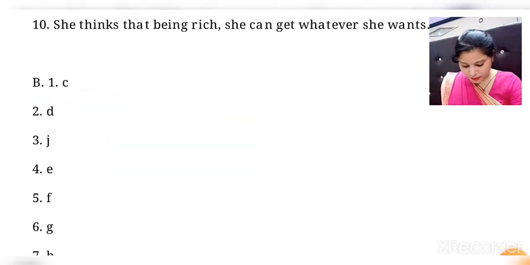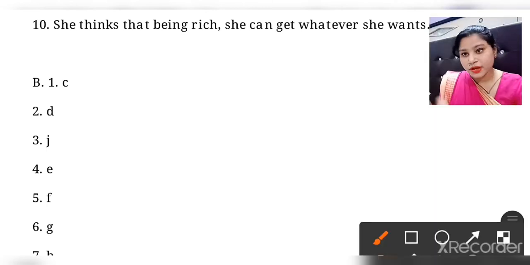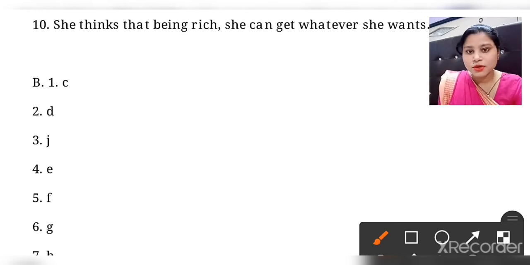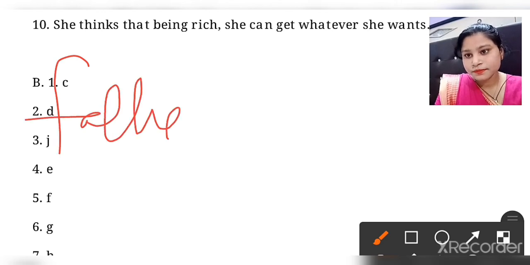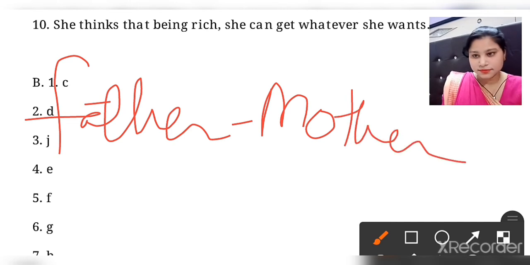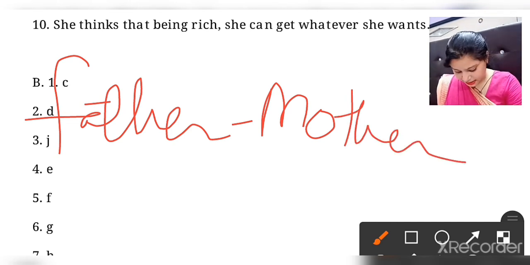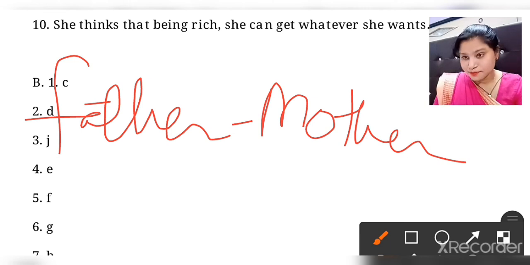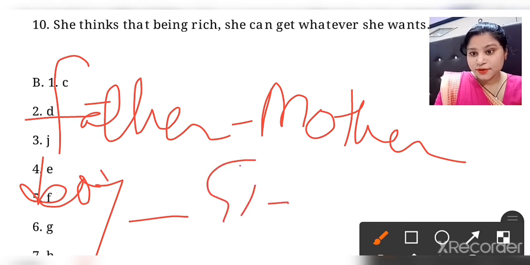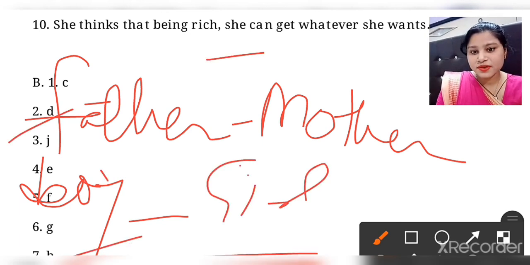Clear? Now see the third heading: by using a different word. By using a different word means we are not going to change any letter in the given word. Here we have to use a different one for making it into the feminine. See the word father. Father will be mother. So there are two different words. Then again brother and sister. Boy will be girl. So for this there are two different words we have used here.